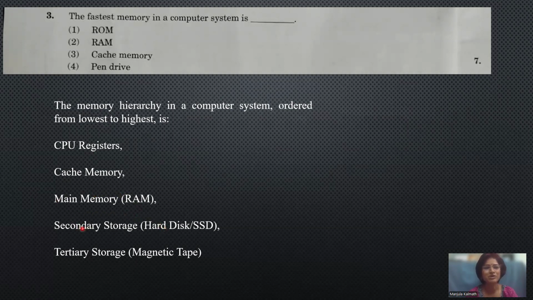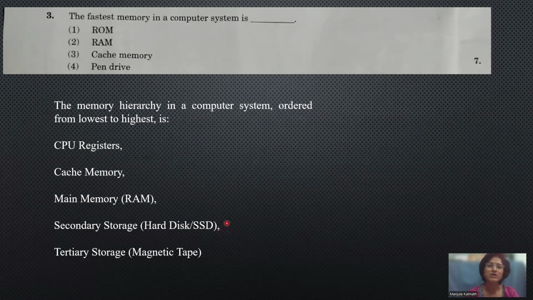Then secondary memory: programs, folders, directories, subdirectories, everything is stored in the secondary memory. Once the data is stored from the main memory, it will be converted into a file, and stored in the hard disk. The hard disk is built into the system itself. Along with that, we can use an SSD also now.